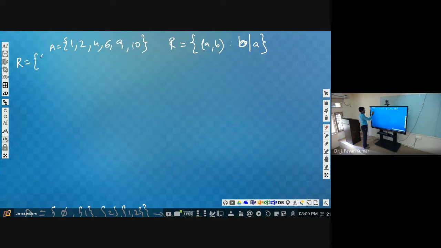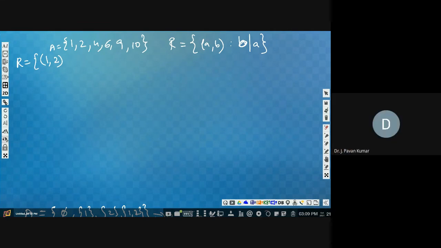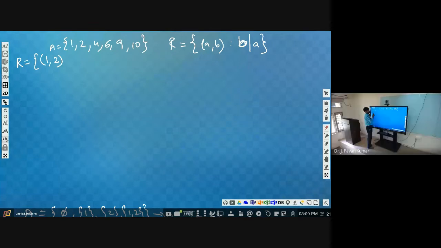Now you please tell. 1 comma 2, will it be part of the relation or not? If 2 is divisible by 1, that is true. So 1 comma 2 can be part of the relation.